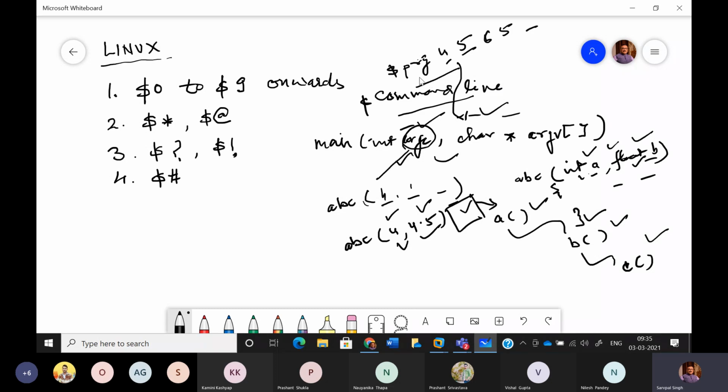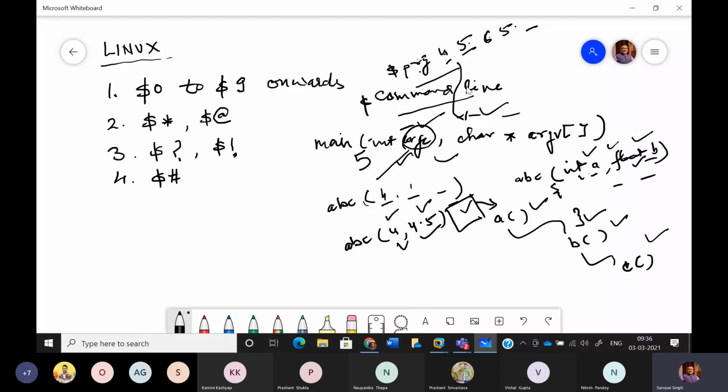So if you look at this, this is 1, 2, 3, 4, 5, so a total of 5 values I am passing. So argc will implicitly be set to 5. That's why it seems logical to keep the name argc. It stands for argument count. Whatever number of arguments you are passing on the command line, the count of that is stored in argc.